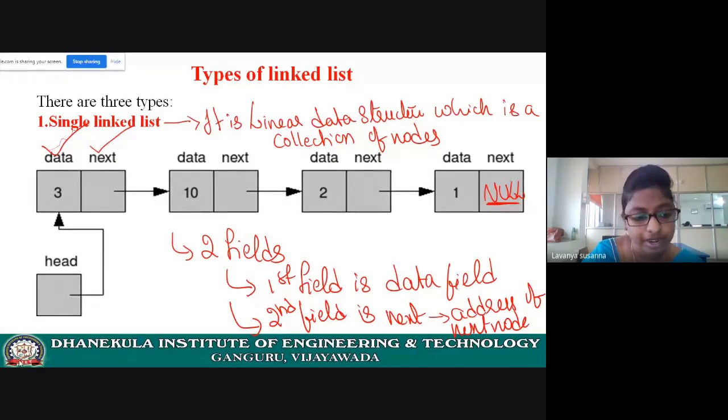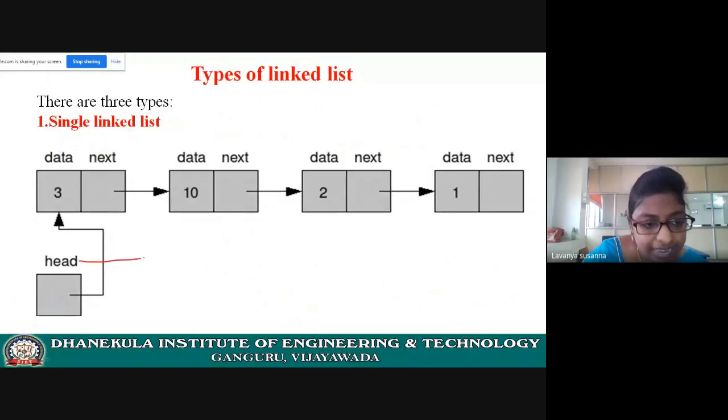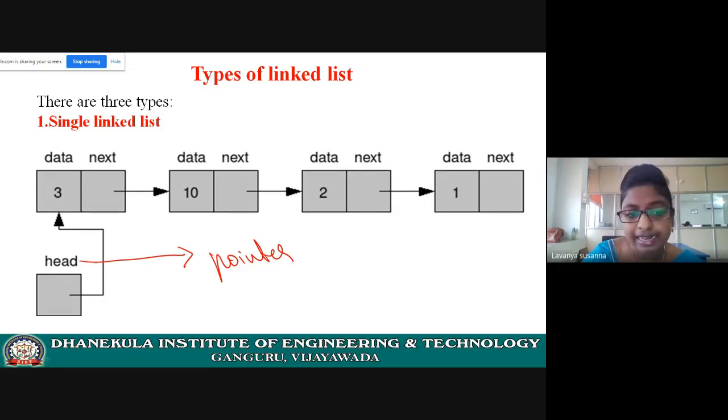Now see the head. Here head is a pointer which contains the address of the first node. That means it is pointing to the first node. Remember that head always points to the first node only. Head is a pointer which contains the address of the first node. I hope you understood.